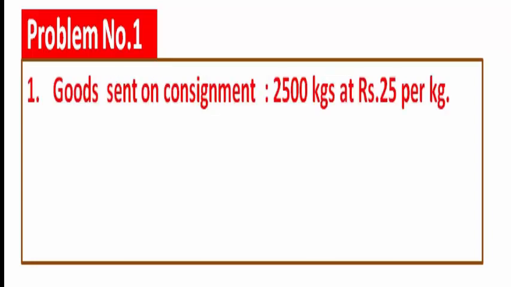Now see problem number 1. What is the information in this problem? Goods sent on consignment: 2500 kgs at ₹25 per kg. The goods, 2500 kgs, are sent on consignment basis.